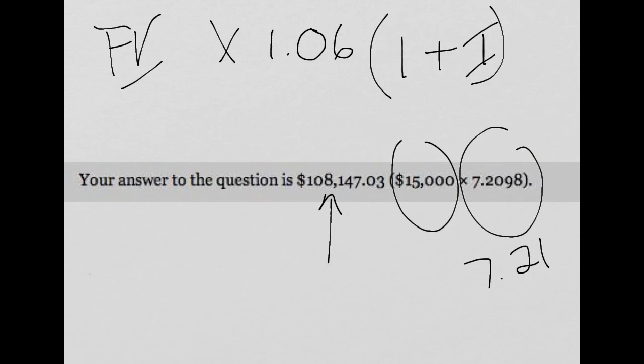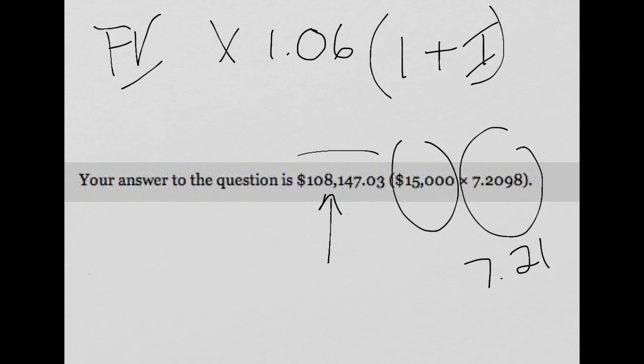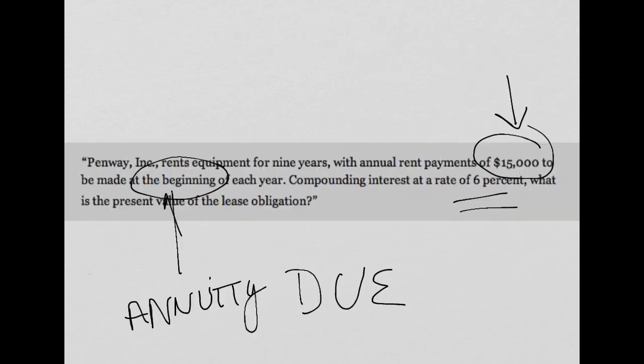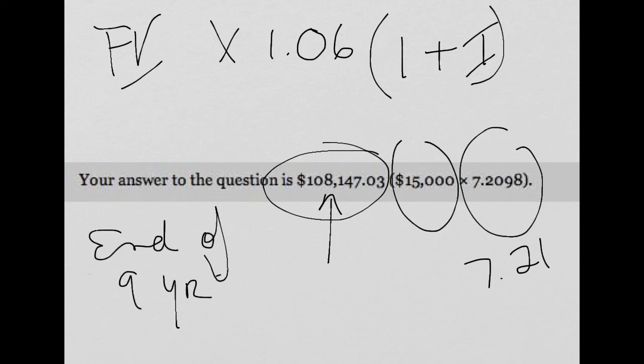Here, our present value was $108,000 for $15,000 over the 9 years. If this was a retirement plan, and we were saying at the beginning of the year we want to take out $15,000 a year, how much do we need to do that? If we start with 108, that means at the interest rate factor that we're using, 6% over 9 years, at the end of the 9 years there's no money left.